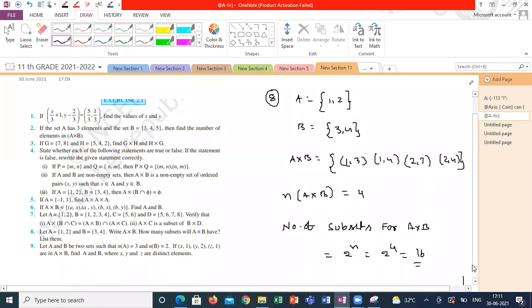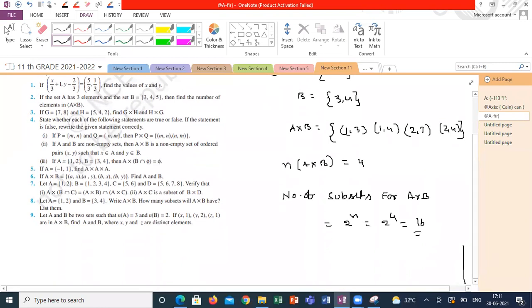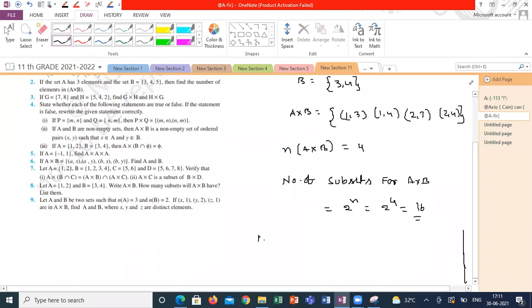Number of proper subsets is 15, 2 power n minus 1.